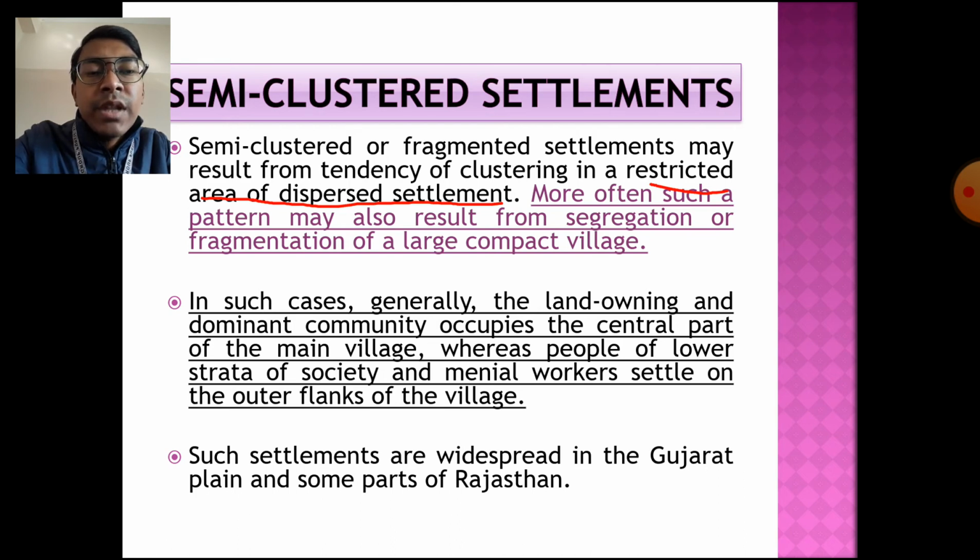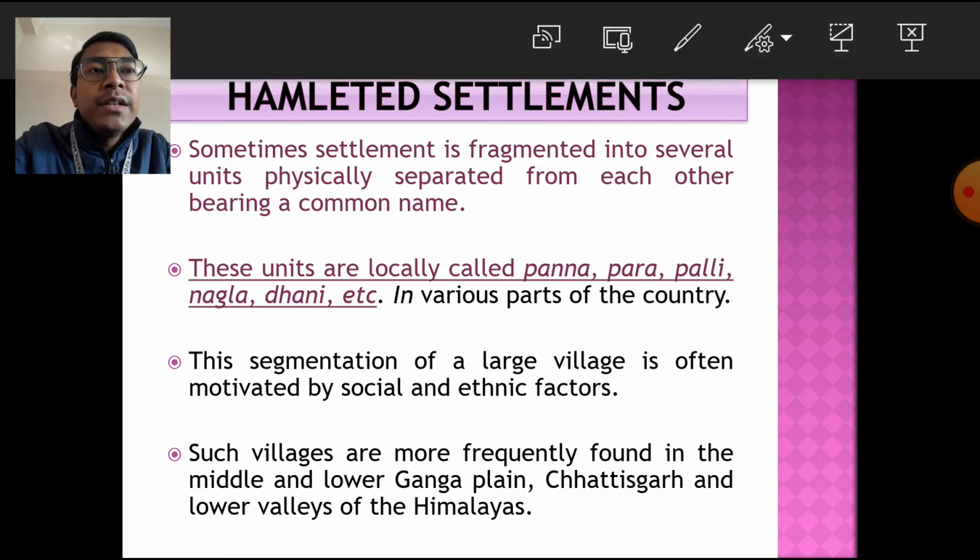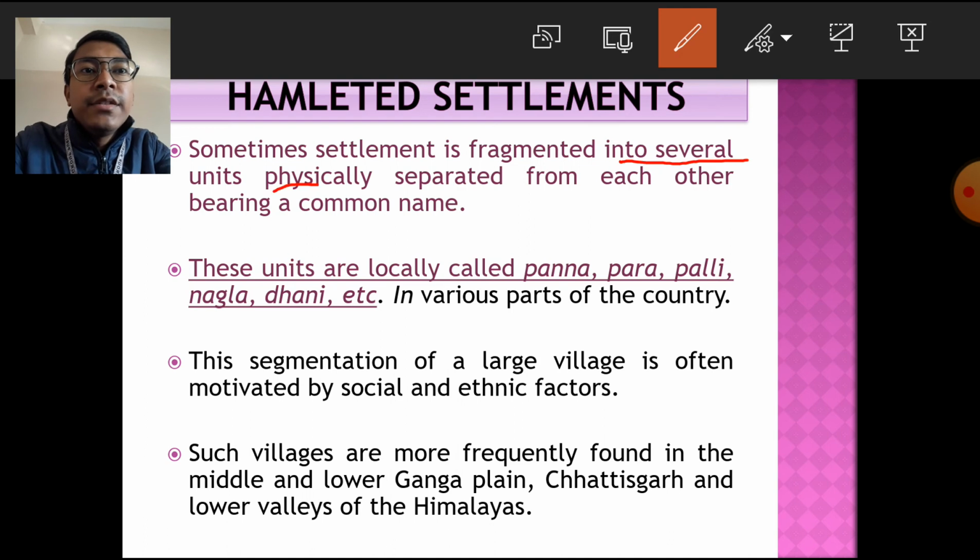Such kind of semi-clustered settlements are widespread in the Gujarat plains and some parts of Rajasthan. Okay, the next one is the hamleted settlement. The hamleted settlement is fragmented into several units physically separated from each other.